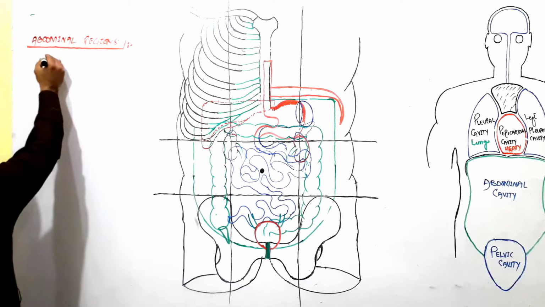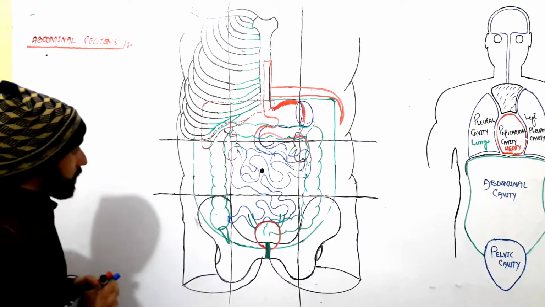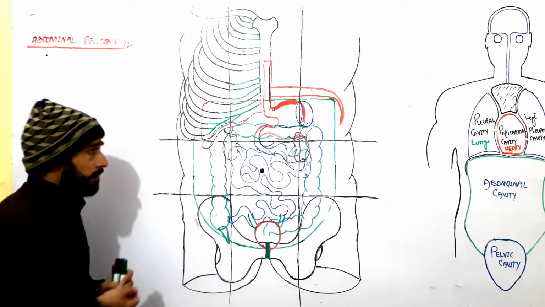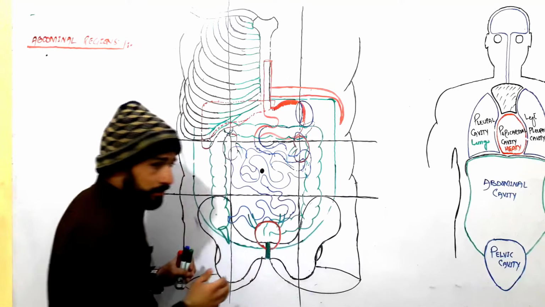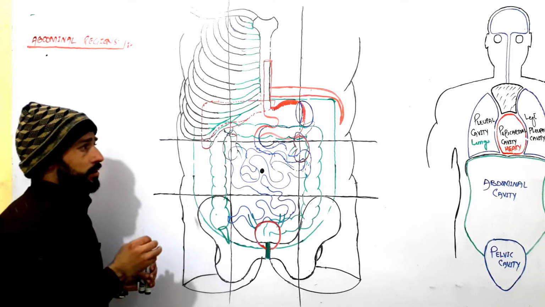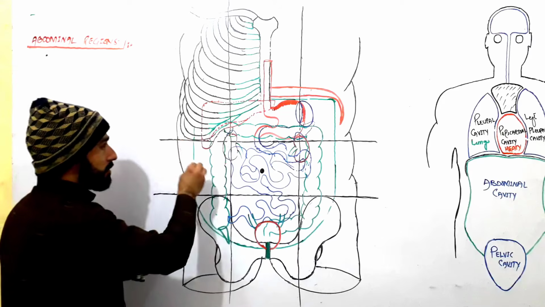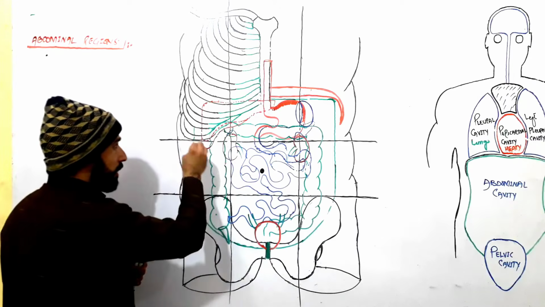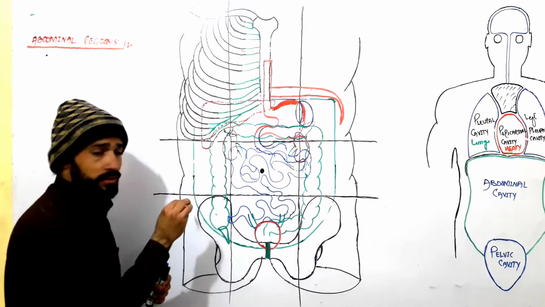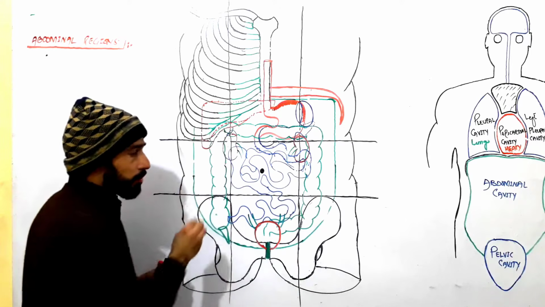So what are abdominal regions? Abdominal regions are the landmarks which have been drawn on the abdomen so that we can find whether there is any problem in the abdomen and in which part of the abdomen the problem is, right?